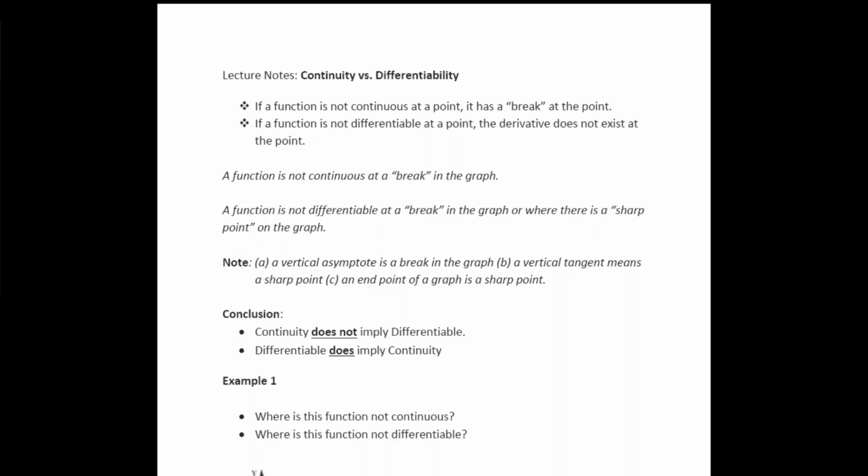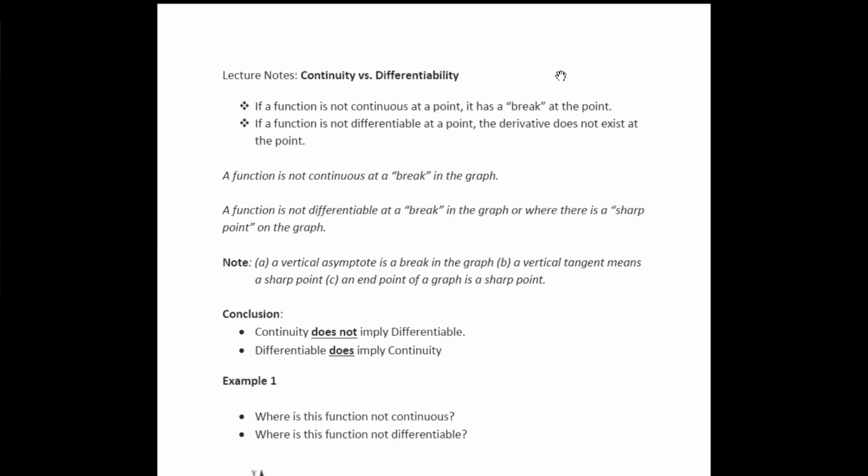This lesson is entitled Continuity versus Differentiability. Rather than define continuity here, we'll just tell you a function is not continuous at a point if there's a break at the point. In other words, you have to lift your pencil at the point if you're graphing it.